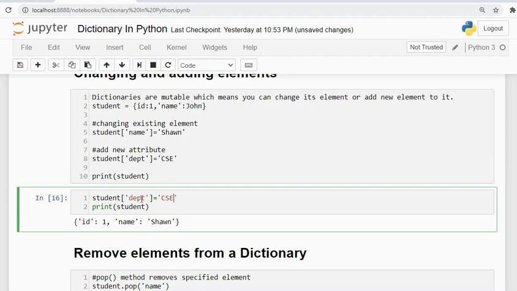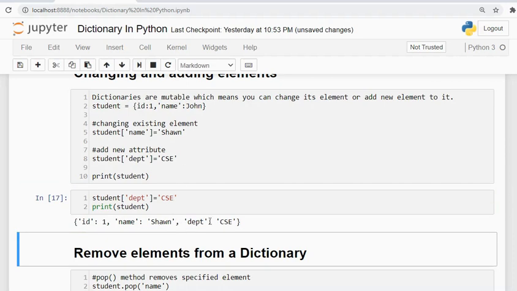So what is happening is that this department was not present before, but now it is present. Even if it was not present before and we write it like this, the department will be added to the dictionary. See, it got added.